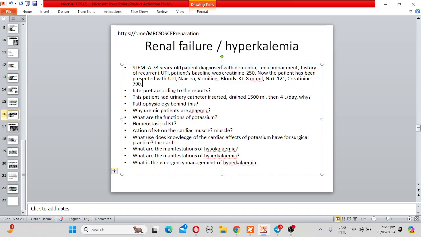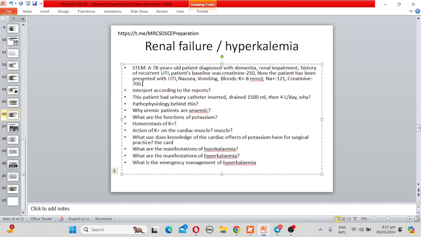Why are uremic patients anemic? In uremia, there is decreased synthesis of erythropoietin and hence decreased RBC synthesis. Also, the uremic toxins destroy the bone marrow cells and lead to fibrosis. The toxins also cause hemolysis of the RBCs themselves, so it causes anemia. Well, what is the function of potassium?